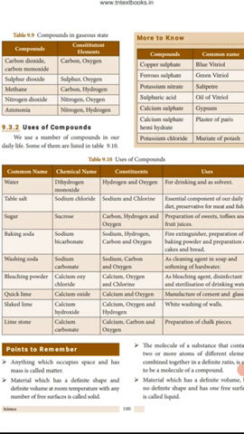There is a box called 'more to know' on compounds and common names. Copper sulfate's common name is blue vitriol, ferrous sulfate is green vitriol, potassium nitrate is saltpeter, sulfuric acid is oil of vitriol, calcium sulfate is gypsum, and calcium sulfate hemihydrate is plaster of Paris.